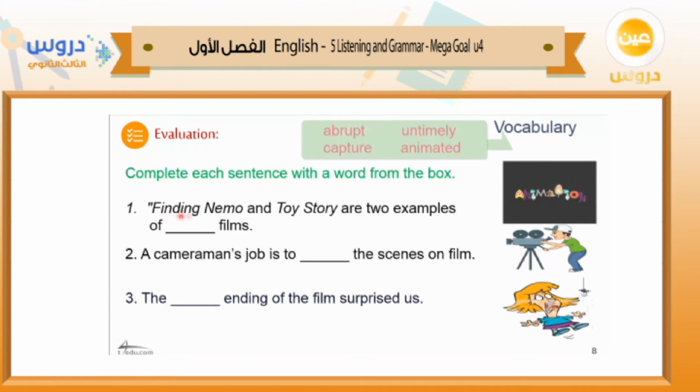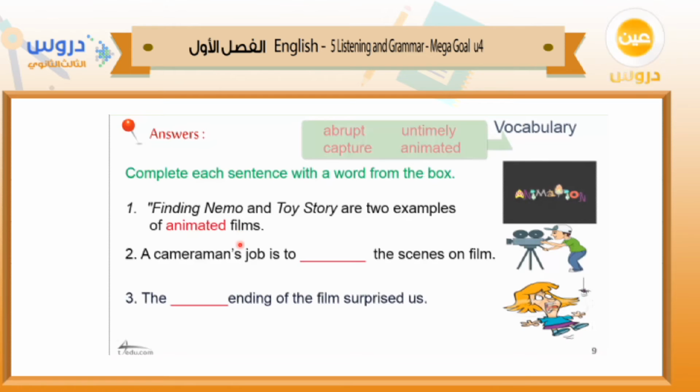Number 1: Finding Nemo and Toy Story are two examples of films. So what do you think the type of this film is? Do you think they are biographical films? Science films? Fantasy films? Okay, so they are animated films. They are animated films.